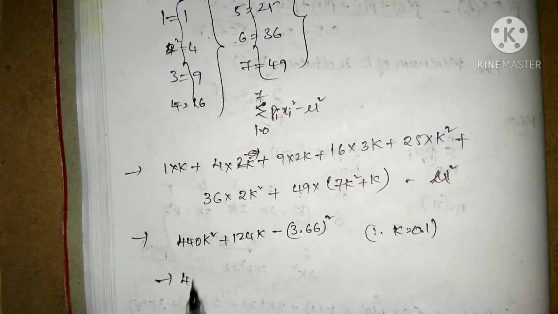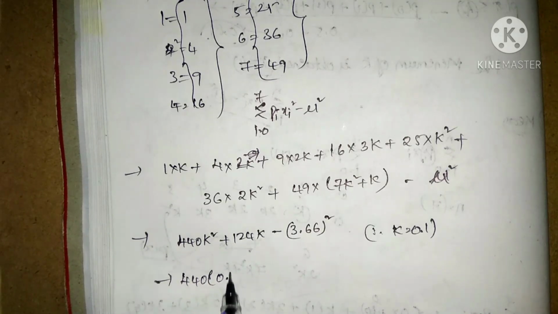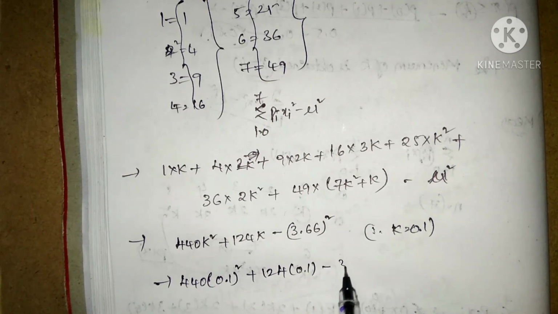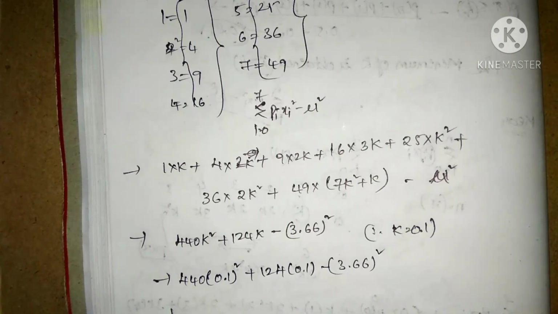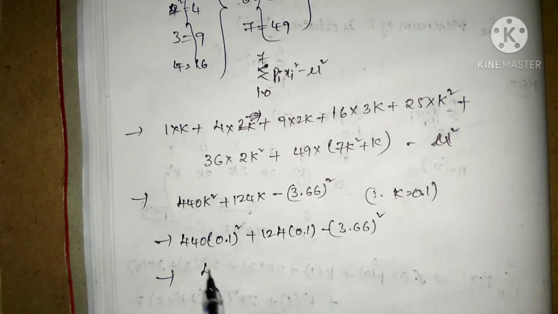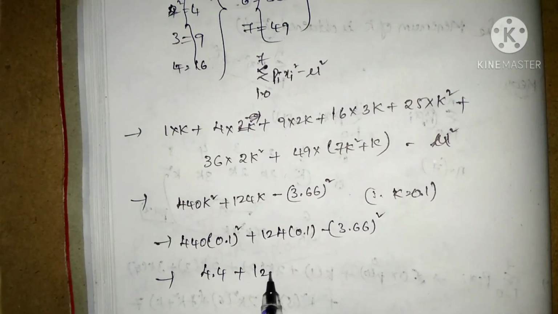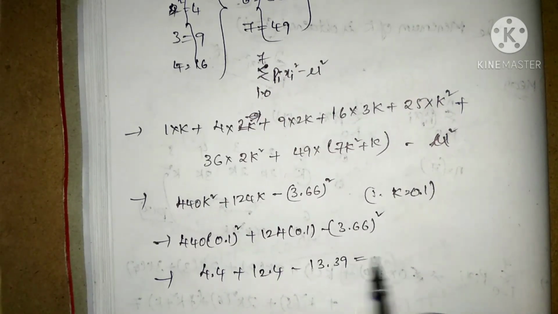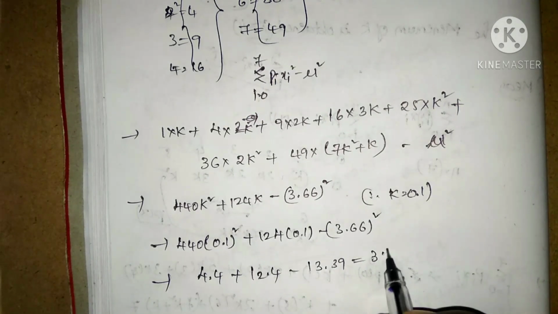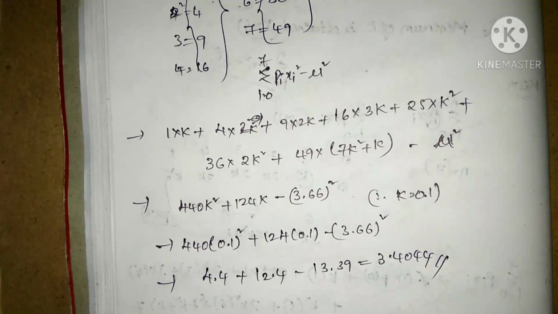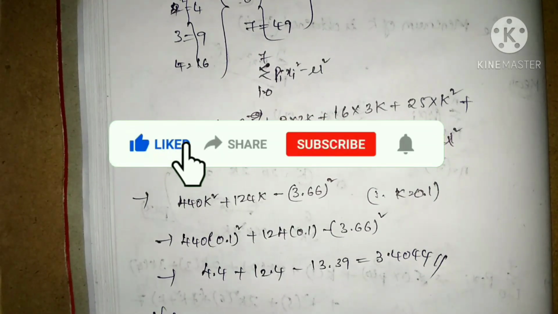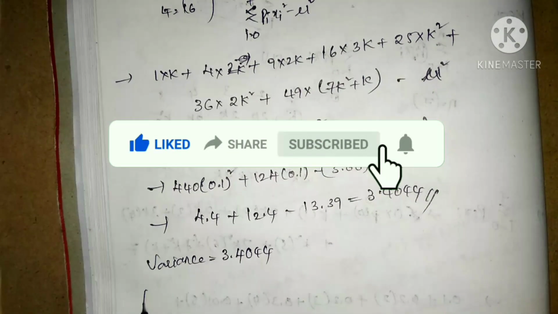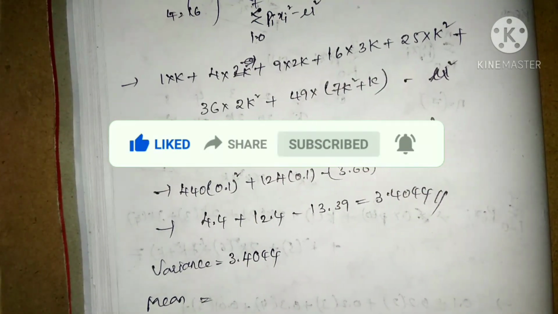The value is 440 into 0.1 square, plus 124 into 0.1, minus 3.66 whole square. Simply, that is 4.4 plus 12.4 minus 13.39, and the value of the variance is 3.4044. Here is our variance. We can write it like this: variance is equal to 3.4044, and the mean value we have got is 3.66.